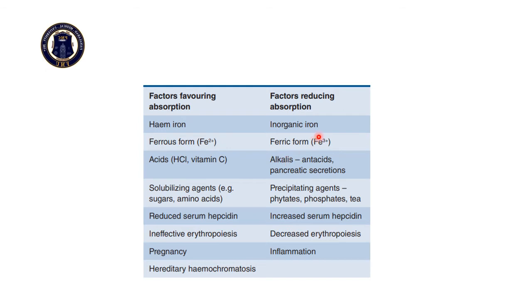While when the iron is present in inorganic and ferric form, its absorption is reduced. Alkalis such as antacids, pancreatic secretions, and precipitating agents such as phytates, phosphate and tea also reduce iron absorption. Increased serum hepcidin, decreased erythropoiesis and inflammatory conditions all reduce iron absorption.